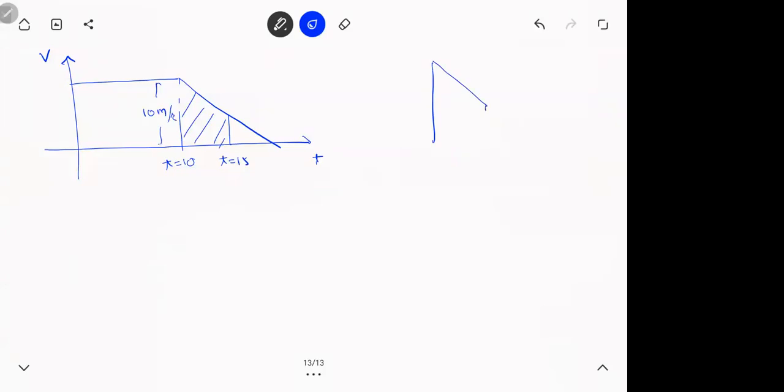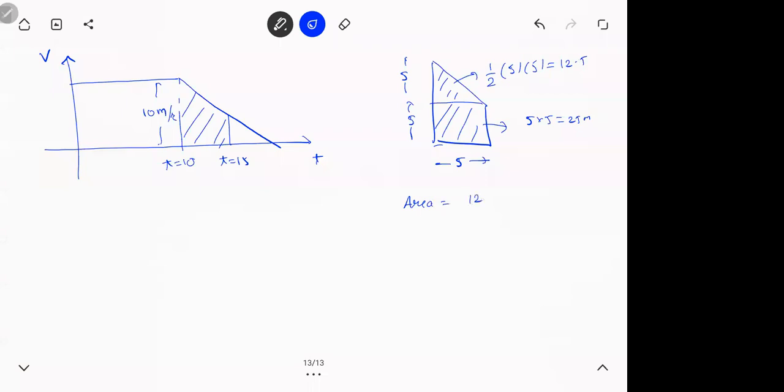So you can write it as one square and one triangle, right? So how much will this be? 5, 5 and 5. So this will be 5 into 5, 25 meters. This triangle will be half base into height, that is 12.5. So what is the area here then? 12.5 plus 25, 37.5 meters. That's the displacement.